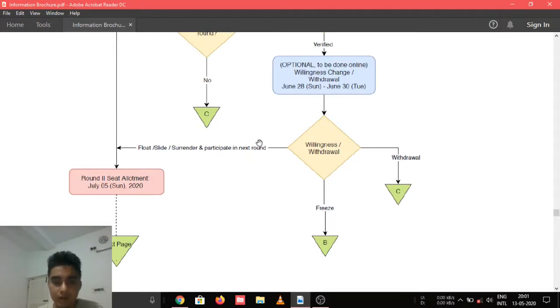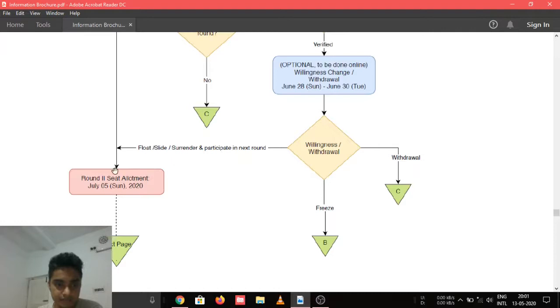So suppose you have got a seat and you are completely sure that you don't want to take admission in this branch in this institute. So what you can do, you can surrender this seat. So this seat will be opened for next rounds for other candidates and you can participate in the next round. So this one is the new in this year's CCMT.